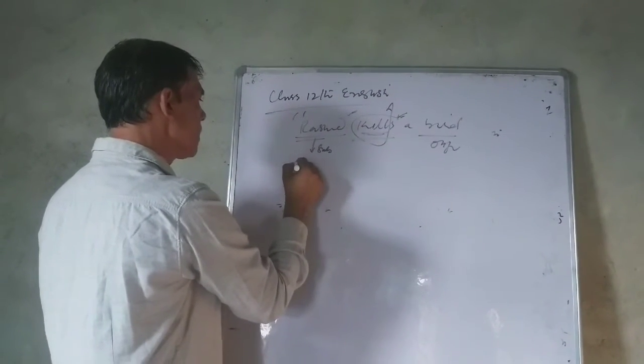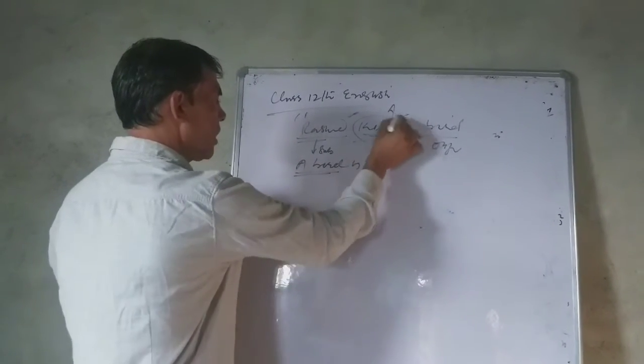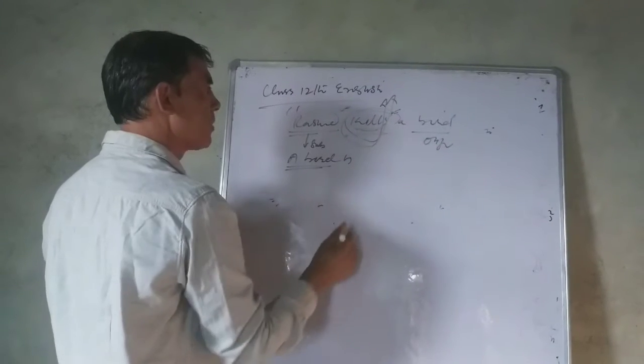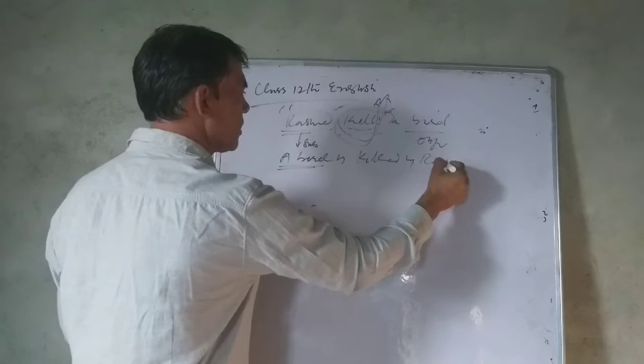When we are changing it, bird is a singular object, so we use is. In passive voice, always the third form of the verb is used. A bird is killed by Rashid.